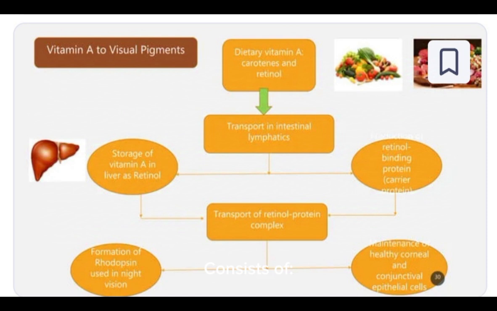The inner nuclear layer consists of: 1. Bipolar cells. 2. Horizontal cells. 3. Amacrine cells. 4. Muller cells. Rod and cone receptors connect to bipolar cells, the first-order neuron of the visual pathway.